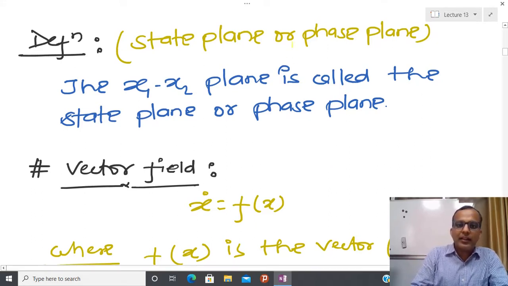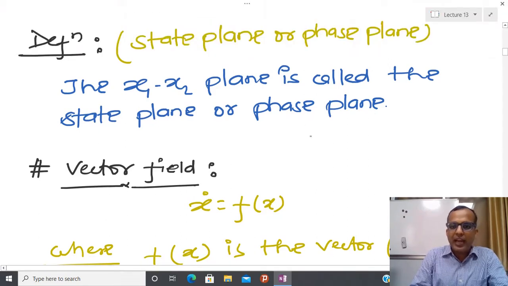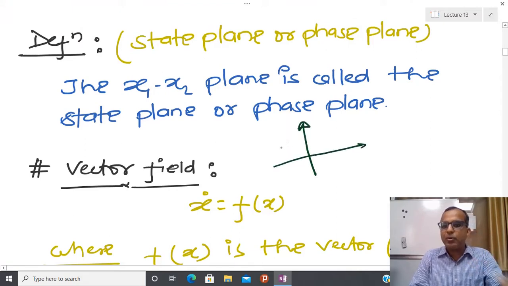So let us try to see the point I have just told you. Suppose you have a two-dimensional system, and it is possible to visualize the evolution of a state in this way. I have taken one state and I am taking time, and after that we are seeing the trajectory in this x1-t plane.